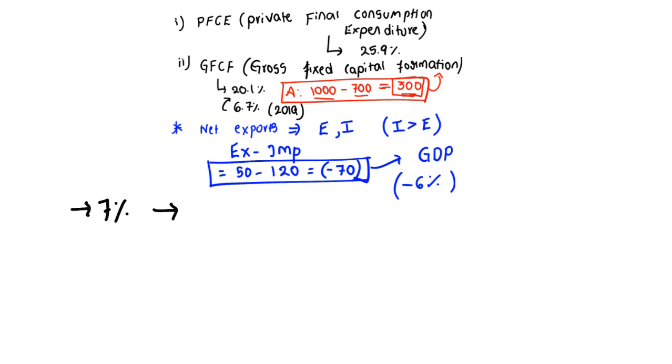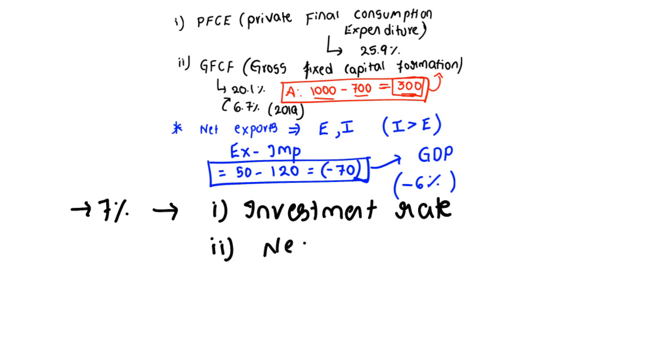Clear? That requires two important areas of policy support. One, to increase the investment rate, which right now needs to be increased at a greater pace. And second, to reduce the negative contribution of exports.